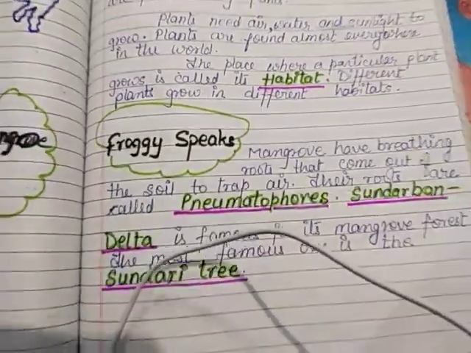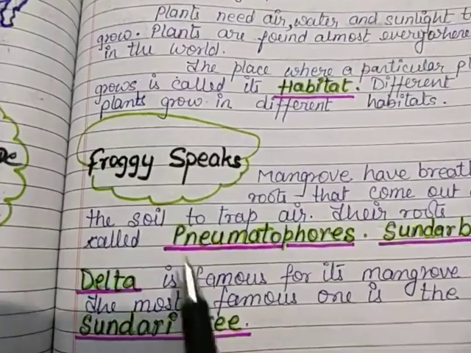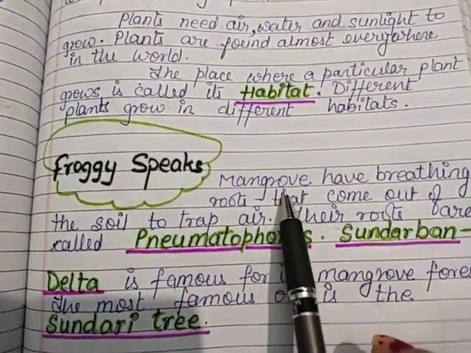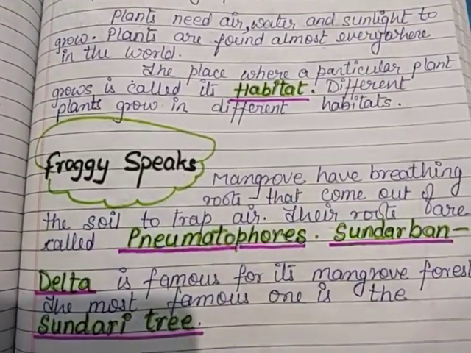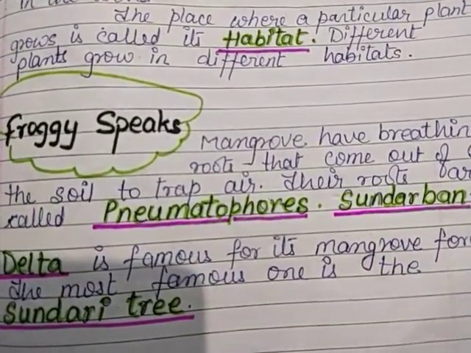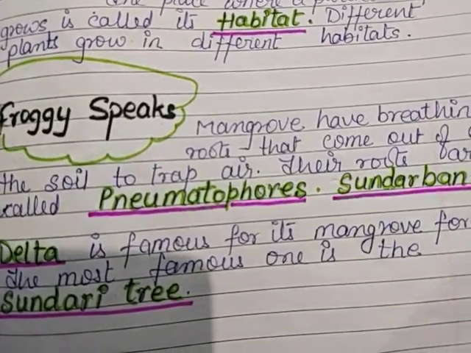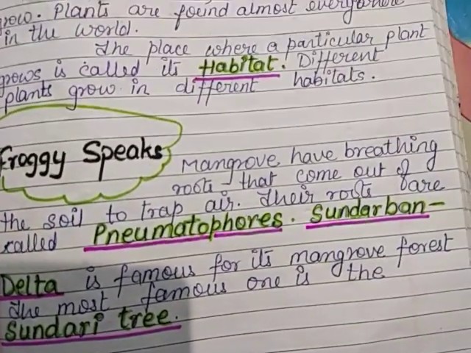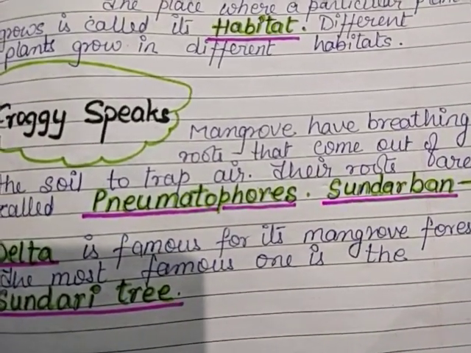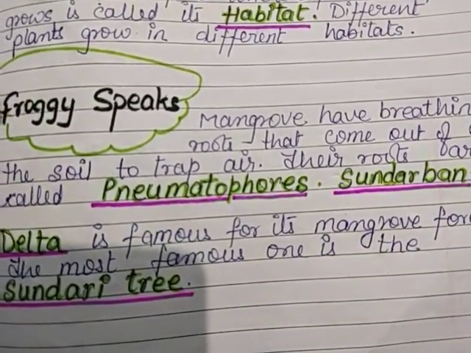Now the Froggy speaks. What is the Froggy saying? Mangroves have breathing roots. I think you remember I have given a homework, a question related to the mangroves. Mangroves have breathing roots that come out of the soil to trap air.